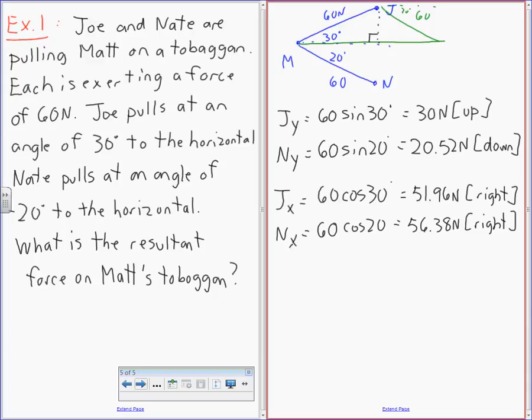Okay, so therefore the net, I'm going to call that R. I'm going to say let R be the resultant.